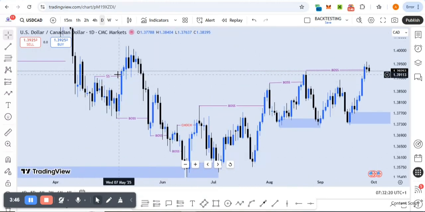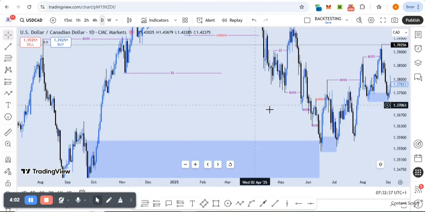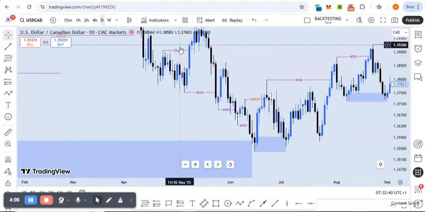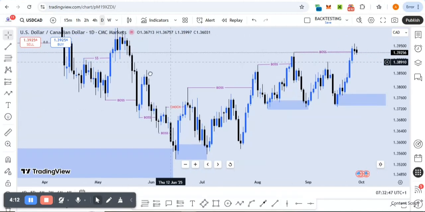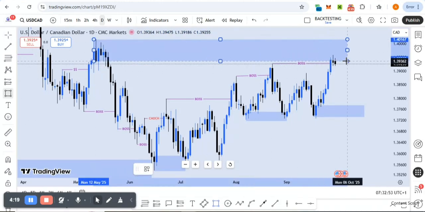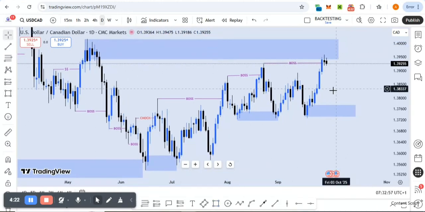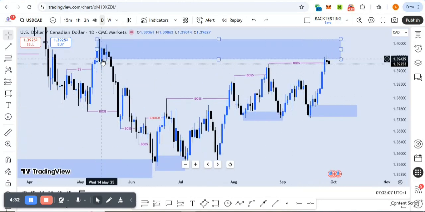When price was trading bearish right here, we saw that price came here and took liquidity from here. Remember what I showed you guys previously on the weekly time frame? Price took out liquidity from this zone, and then price came back to the order block on the weekly time frame. That same pattern is what we are seeing right here. Price took liquidity from this point and then broke structure bearish, and then we have an inducement right here. Right now price is back in this order block again. So what I'm looking at is that it's safe to sell from this point into this point, but remember that this is only supported by the daily time frame.